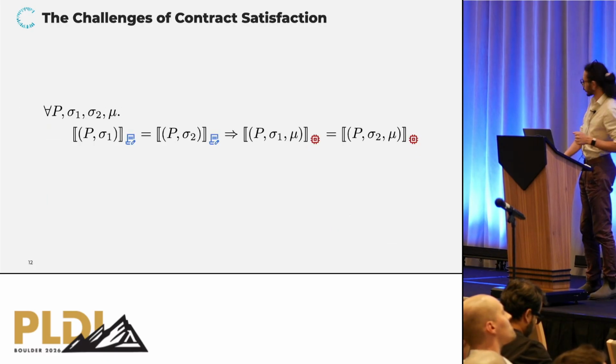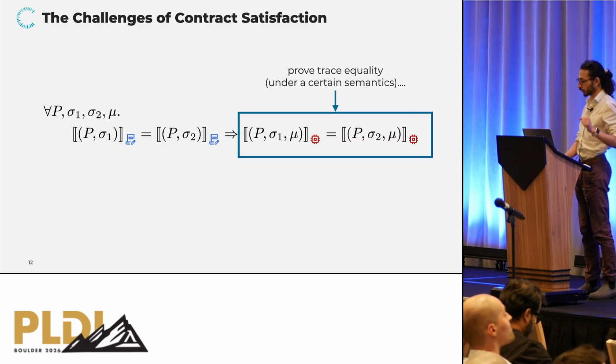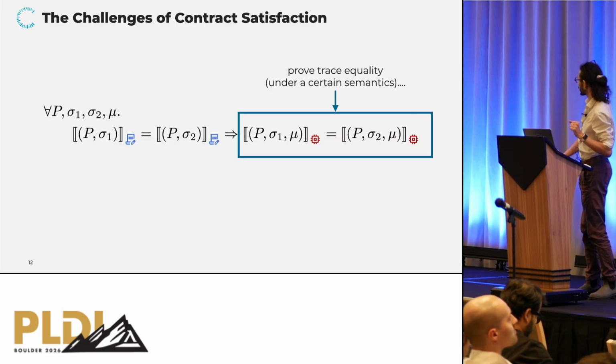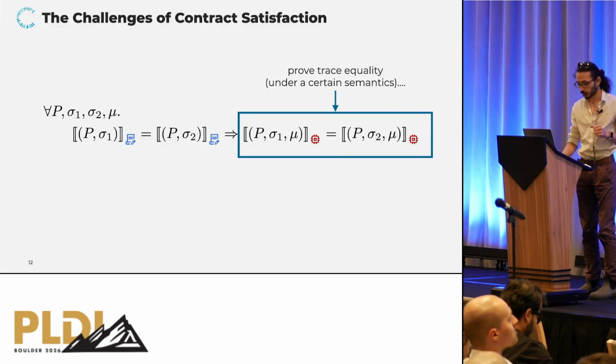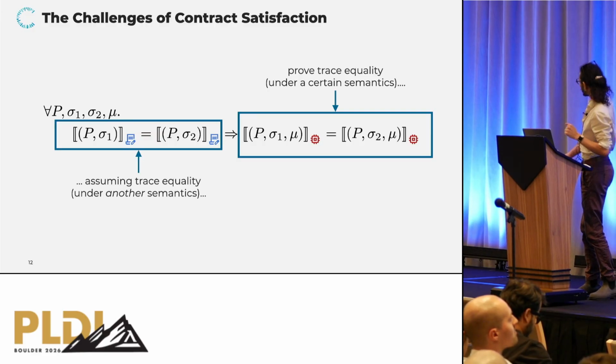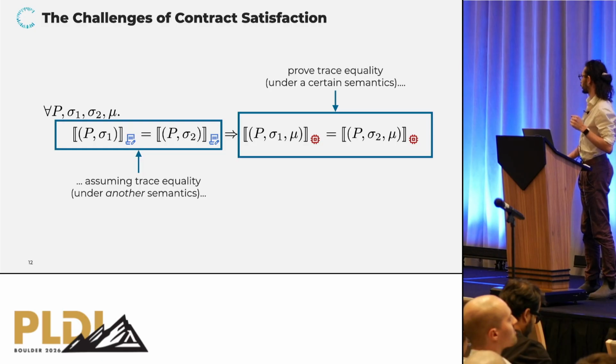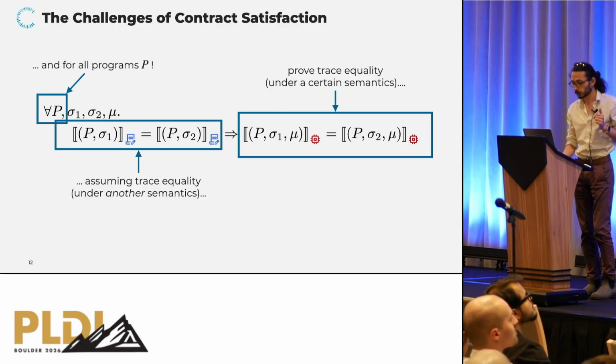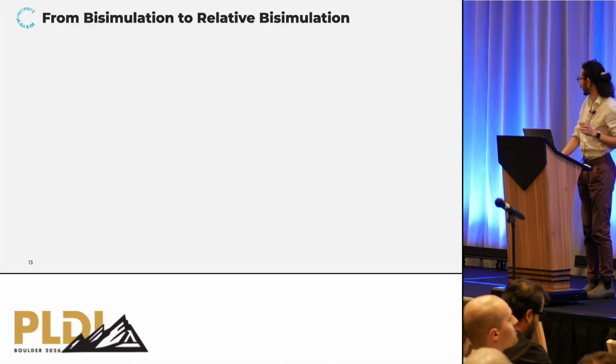Okay, so let's dissect a tiny little bit this contract satisfaction property. In a nutshell, what it says is we need to prove trace equality under a certain semantics, namely the CPU semantics. But to prove that, we get to assume that we have trace equality under a second semantics, namely the contract semantics. And ideally, we would like to do that for any program P. So how to do that?